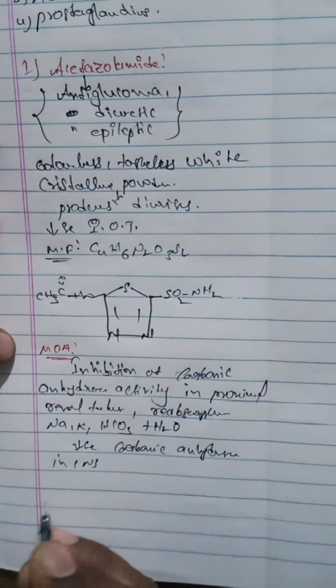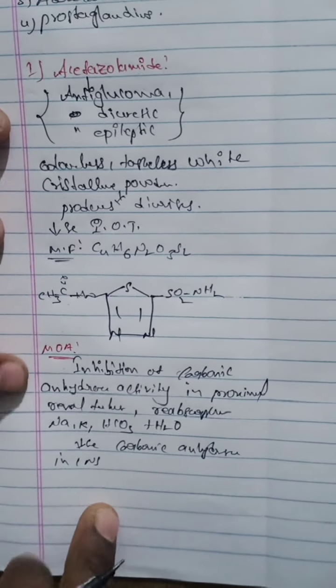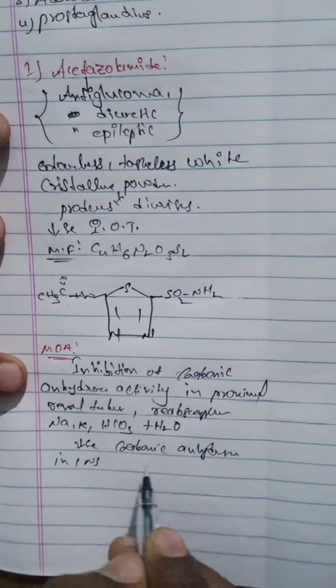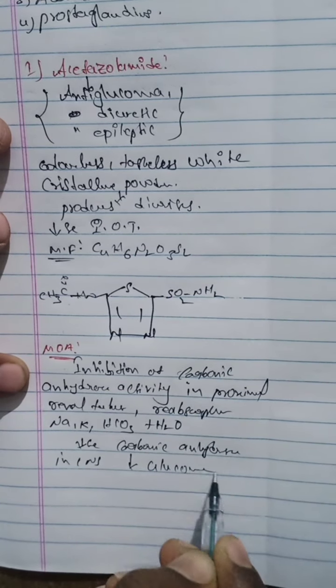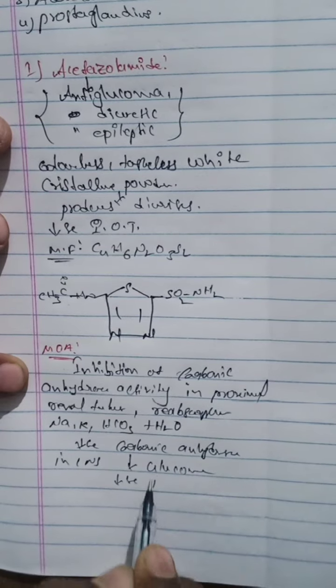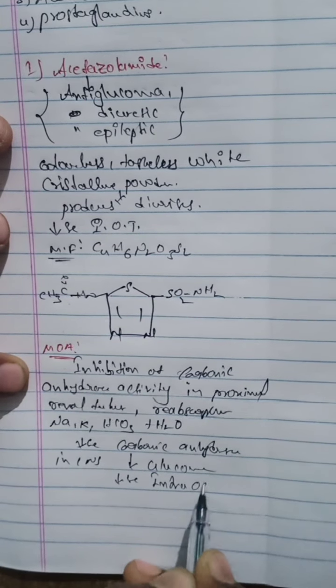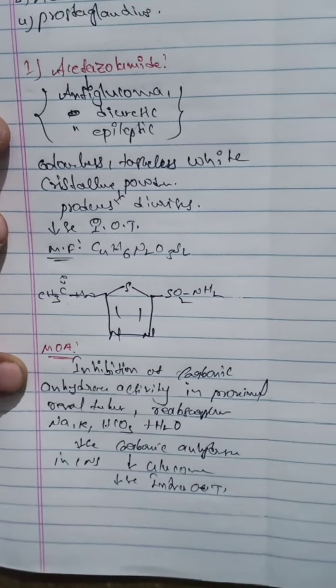And the next one, it is used in the treatment of glaucoma, due to this particular inhibition of the carbonic anhydrase. Treatment of glaucoma means it decreases the intraocular tension. So this is the mechanism of action of this particular acetazolamide drug.